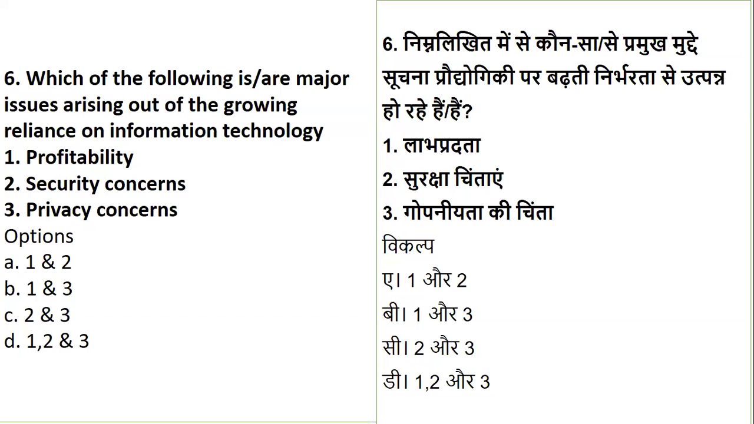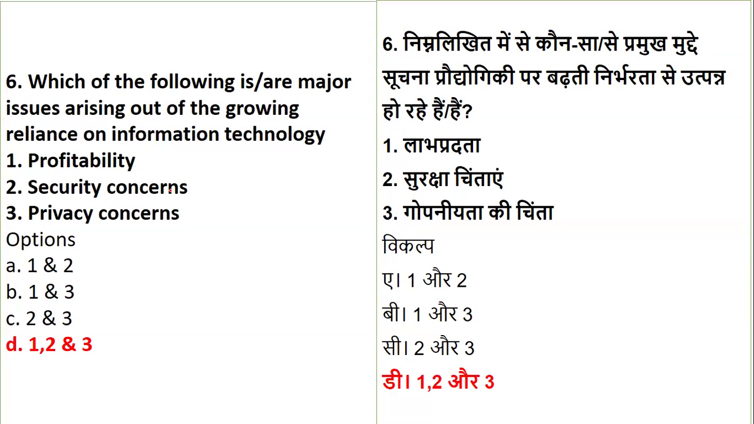Why are we having that concern with respect to growing technology? See, every concept has its pros and cons. Same way is with IT, right? But what are these concerns? Can it be only profitability? Can it be security and profitability? Can it be security, profitability and privacy, or can it be any of the given options? So when we talk about the concerns, it includes all. It is profitability also, security concerns also, as well as privacy concerns. So both of them come under your information technology, which is one of the rising concerns.